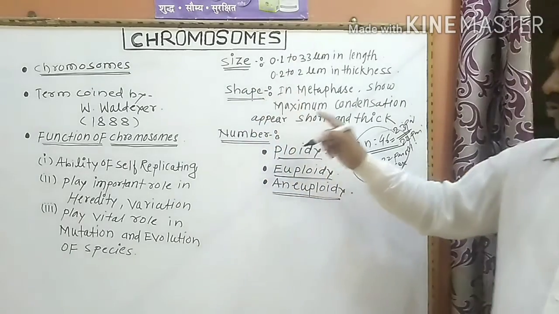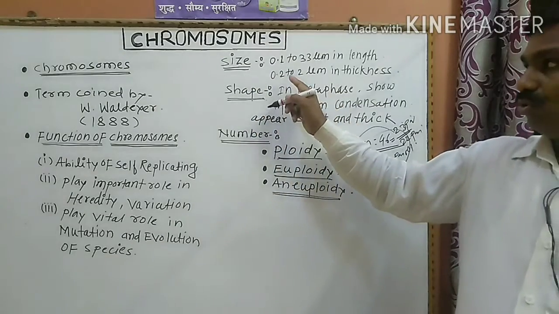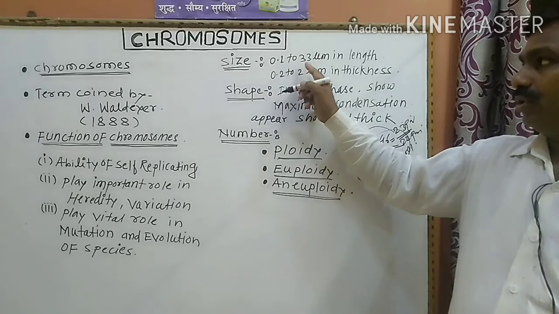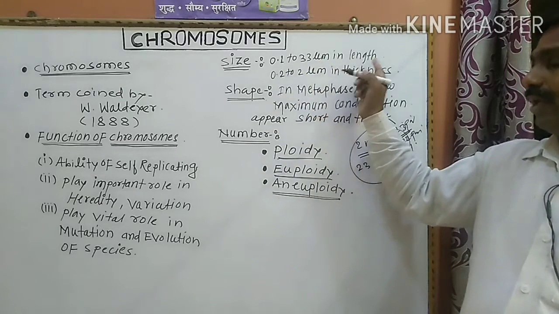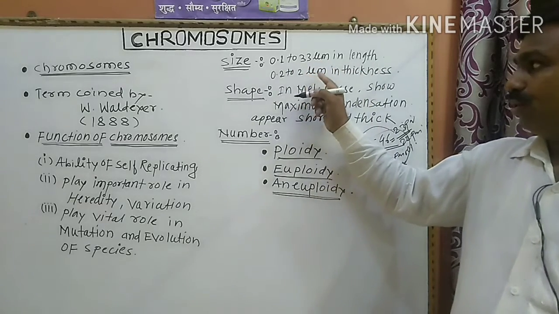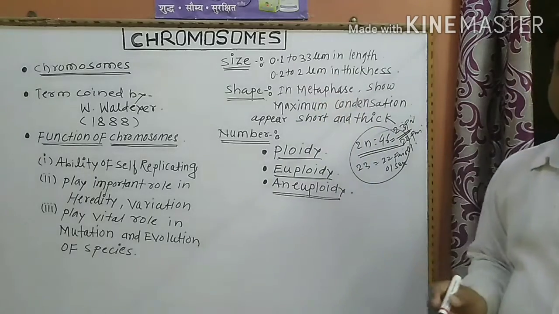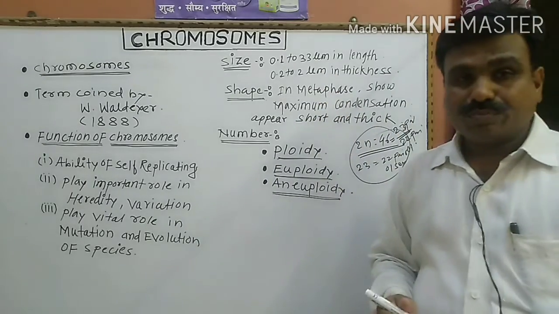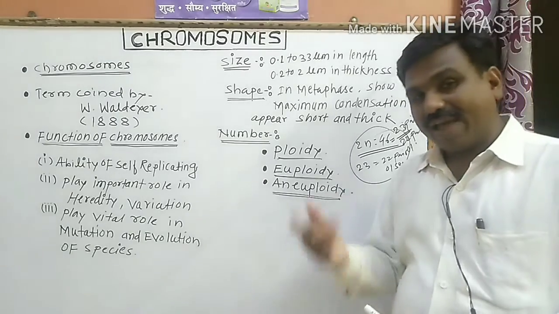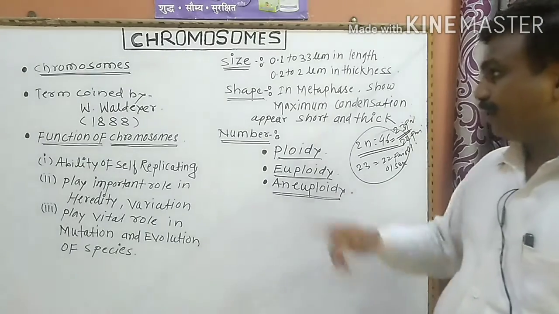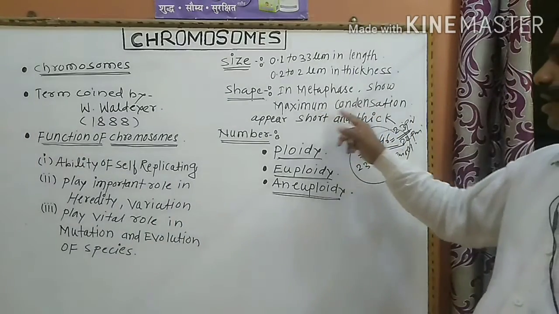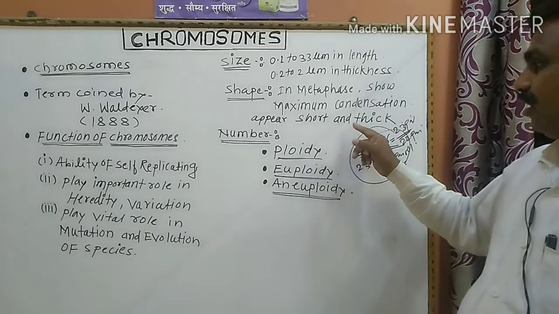Size and shape of chromosomes. The size of a chromosome is 0.1 to 33 micrometers in length and 0.2 to 2 micrometers in thickness. Size and shape vary from species to species. In metaphase, chromosomes show maximum condensation and appear short and thick.